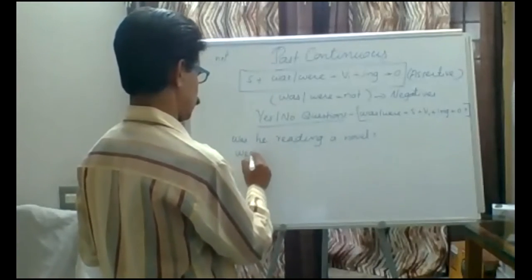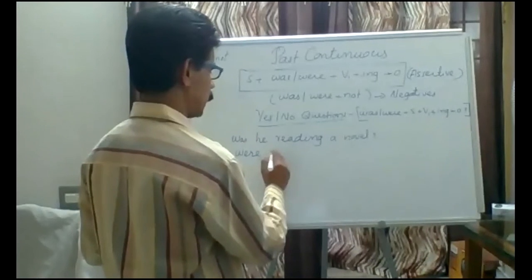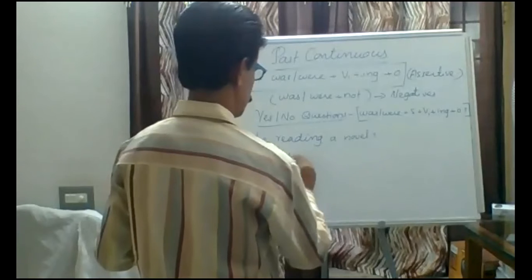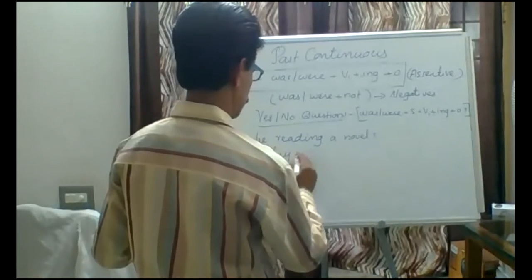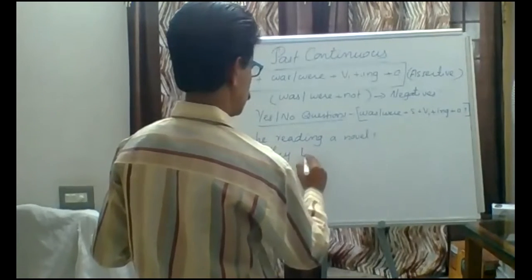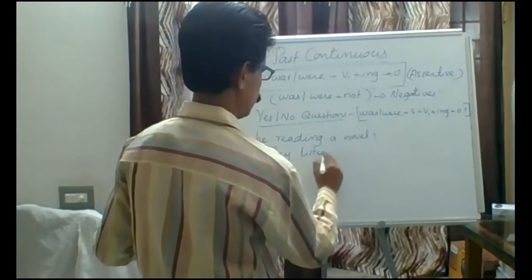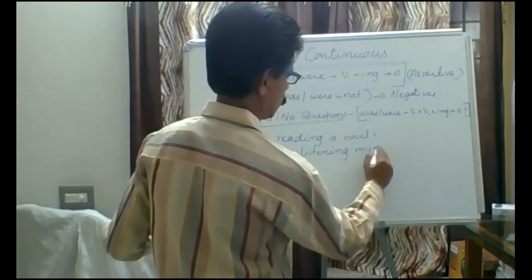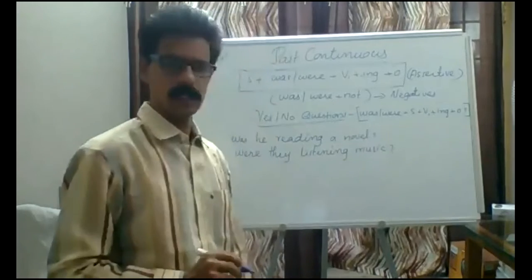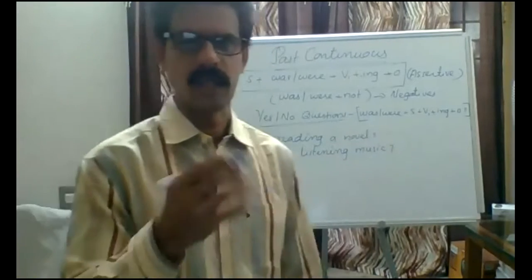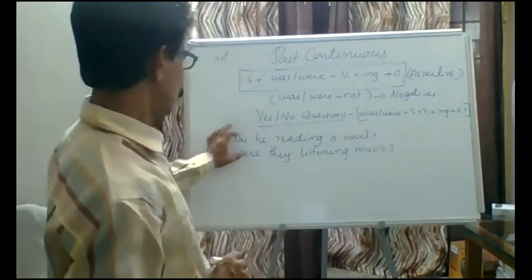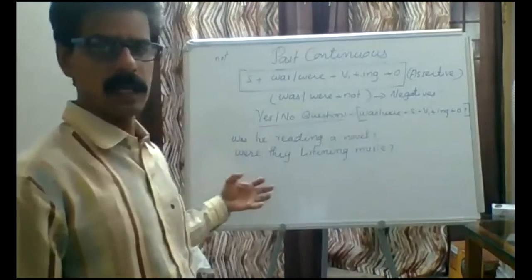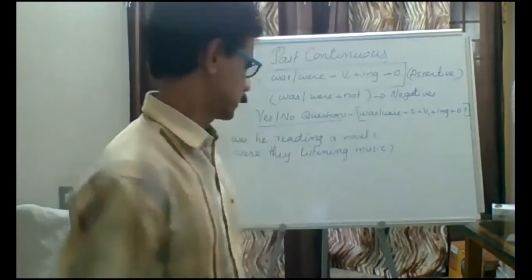The same way, were they listening to music? Yes, they were. No, they weren't. So here, was or were is placed at the beginning of the sentence. Then we get a yes or no question.